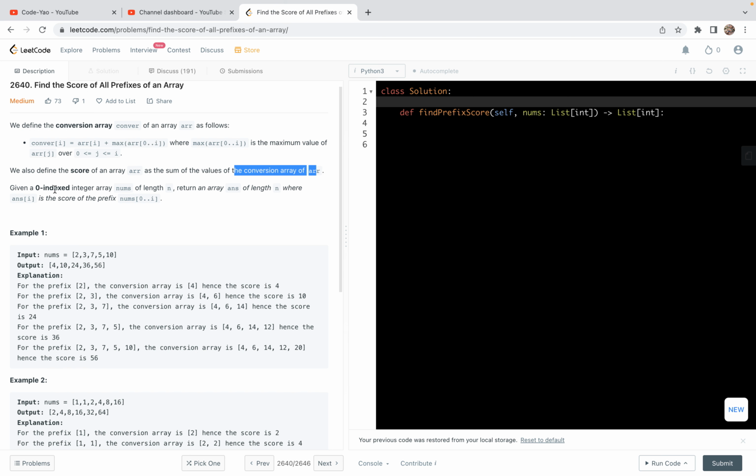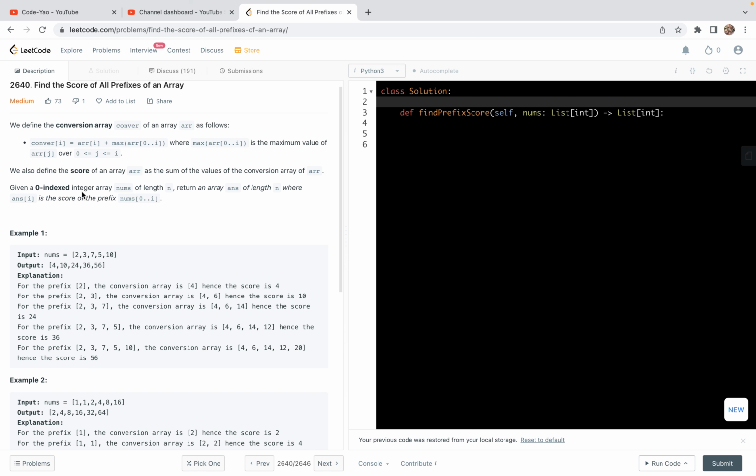Here, given a zero-indexed integer array called nums of length n, we want to find an array called answer of length n, where answer[i] is the score of the prefix nums[0..i]. If we just want to compute one score for the whole array, we just need to find the conversion array and then do the sum.